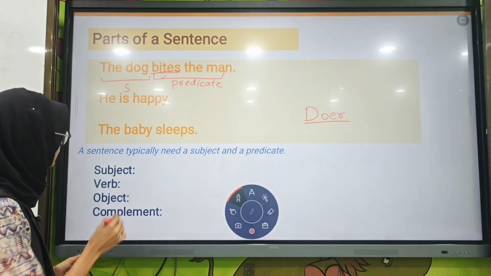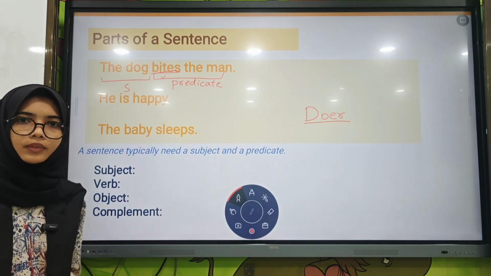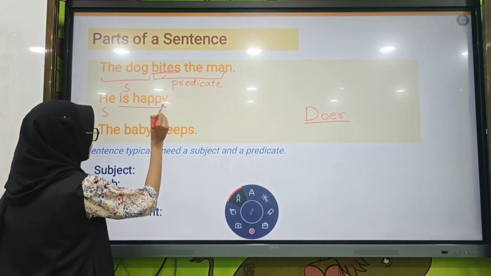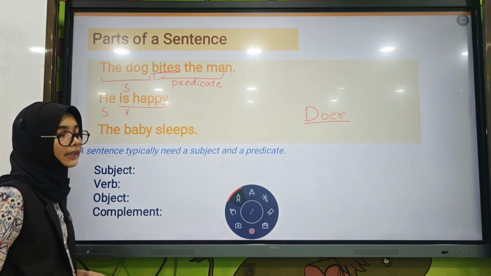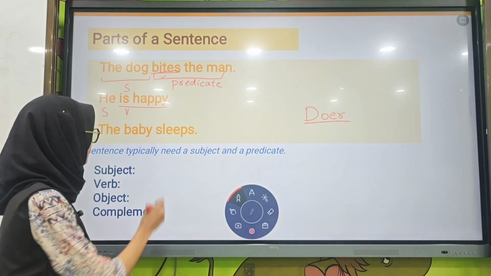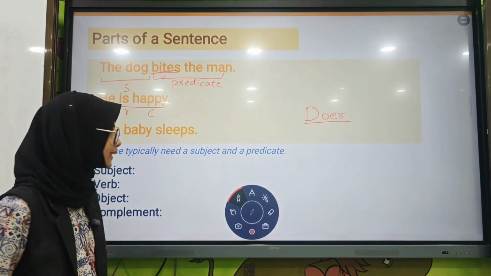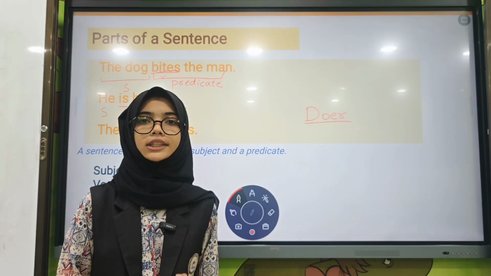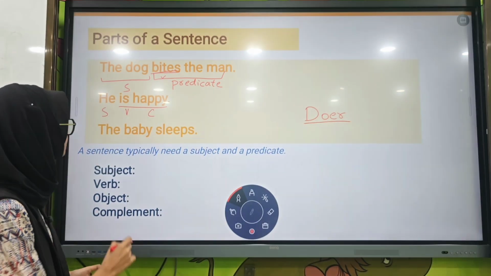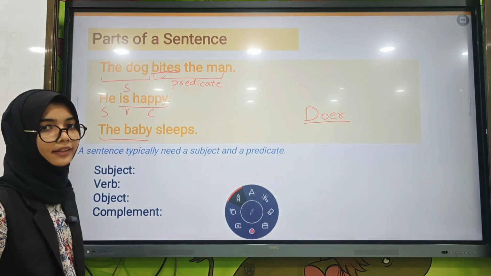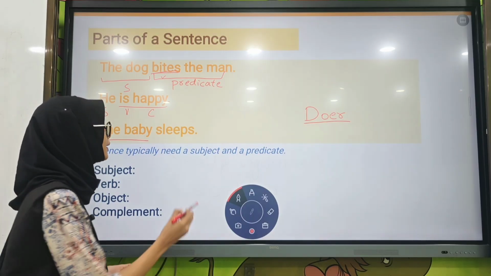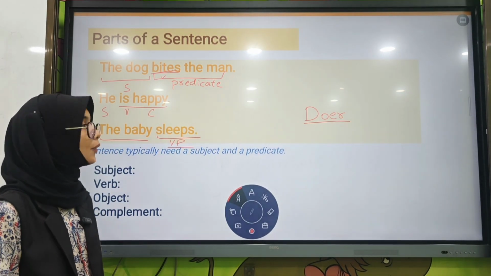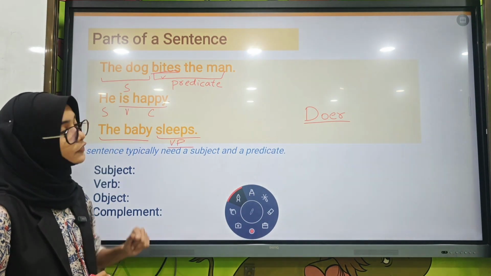Next, he is happy. He is the subject. The predicate starts with a verb. Happy is a complement. Next, the baby sleeps. What is the subject here? The baby is the subject in the sentence. And the predicate has only one word and that's a verb. Yes. So I hope you understood the parts of a sentence.